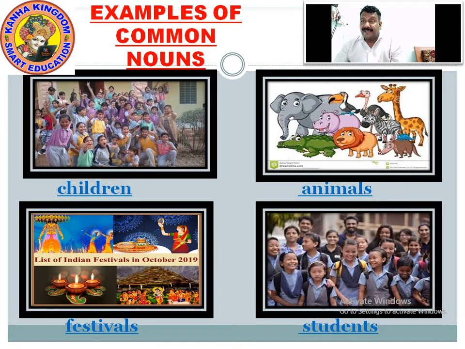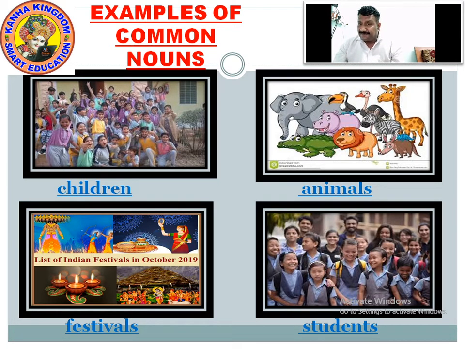But when you address an elephant, a lion, a giraffe, a hippopotamus, a rhinoceros, these are single animals, and that is a proper noun. The common nouns are generally the commonly used, commonly seen animals.